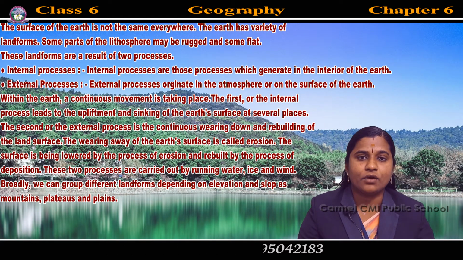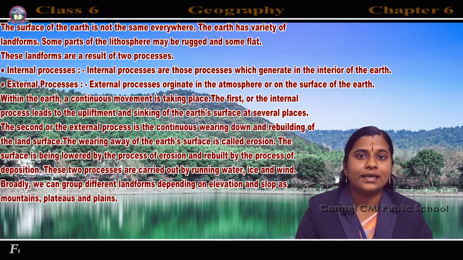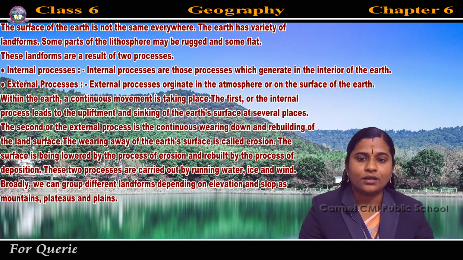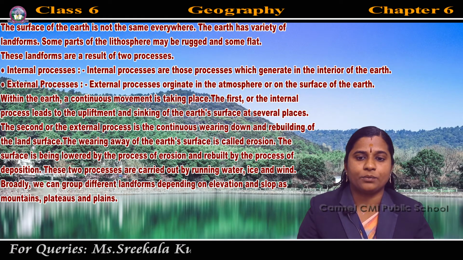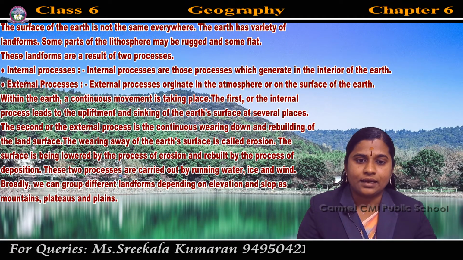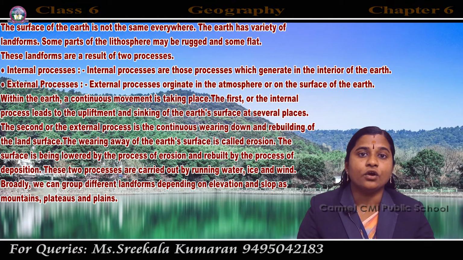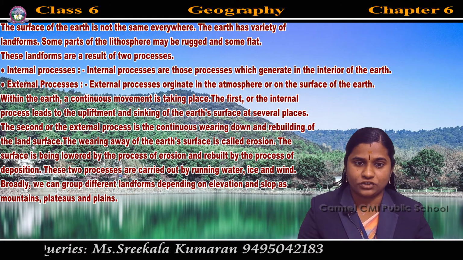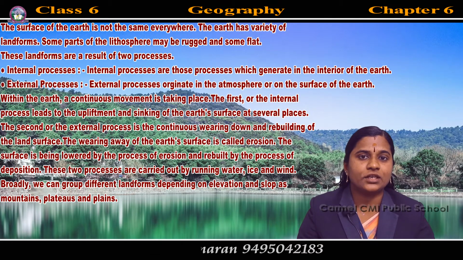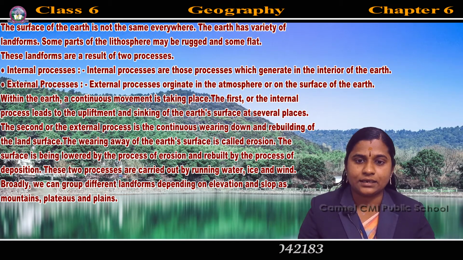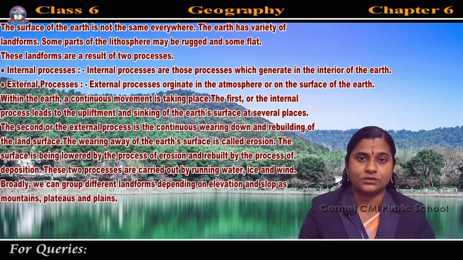The surface is lowered by the process of erosion and rebuilt by the process of deposition. Erosion and deposition are the two processes included in the external process.